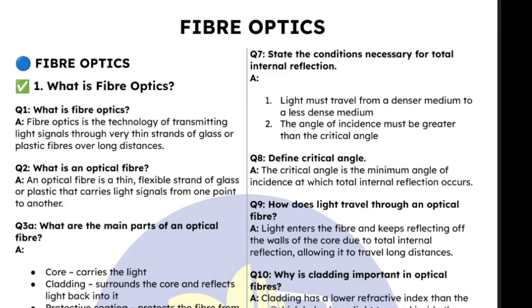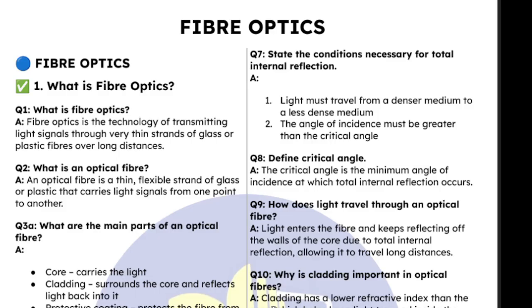That cable they are trying to bury underground contains fiber optics for carrying signals from one place to another. That technology is what we call fiber optics, while the material itself is called optical fiber. So an optical fiber is a thin, flexible strand of glass or plastic that carries light signals from one point to another. So you must know this definition.